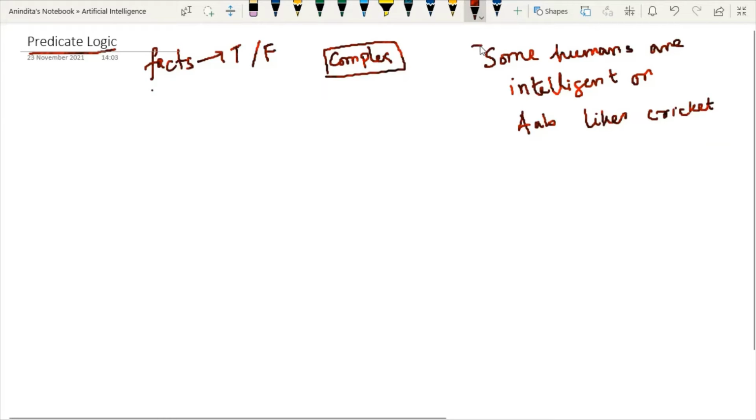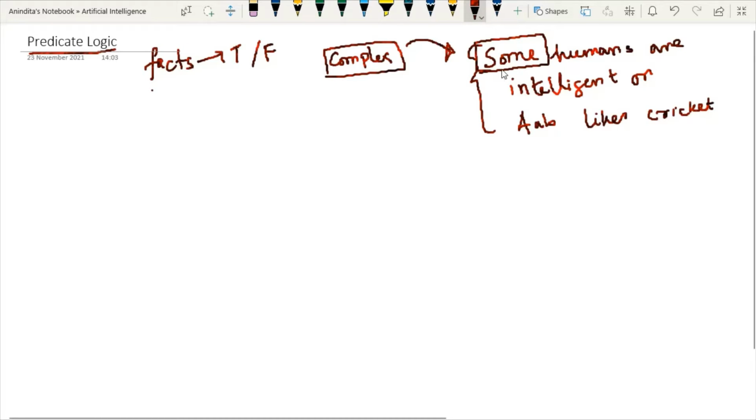So this is one kind of complex sentence. Now, if you try to convert it using propositional logic, this kind of conversion is not possible due to the existence of this keyword "some".